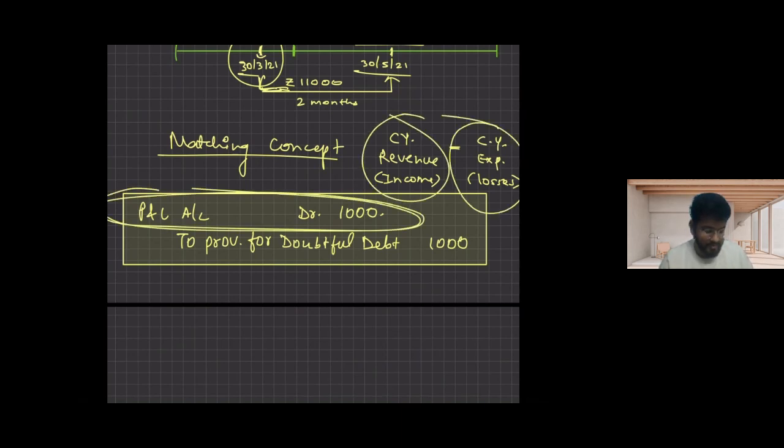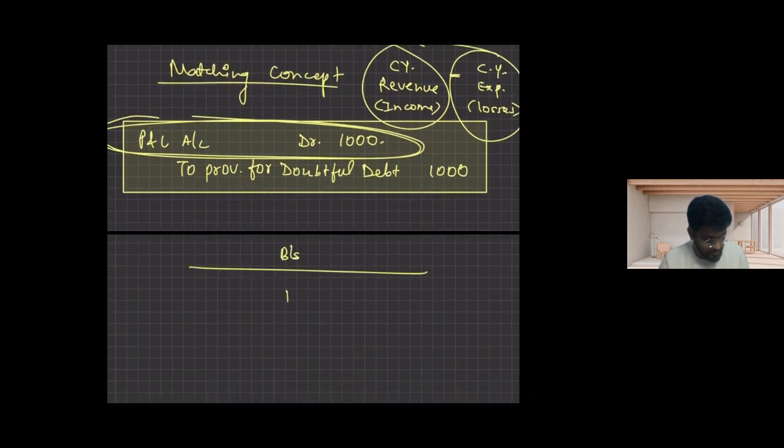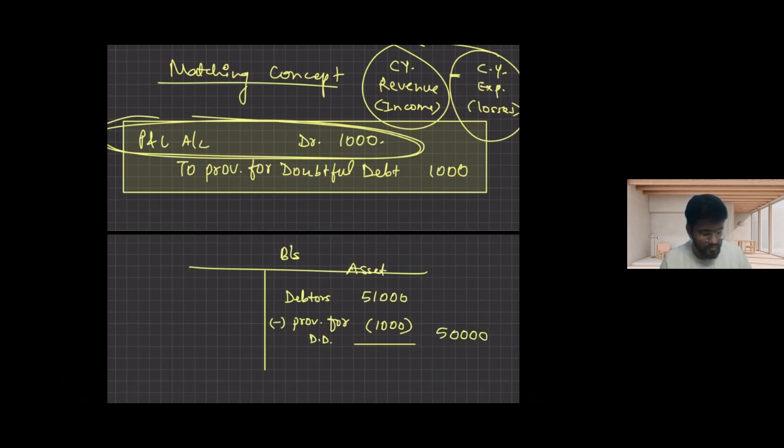But in my balance sheet, I will write debtors. Total debtors were, sir, 51,000, out of which I think 1,000 will not be received because it will be a loss. So I will deduct the provision for doubtful debt from this debtor amount, and net I will write 50,000 in my asset column. So that is the presentation that we are going to do.